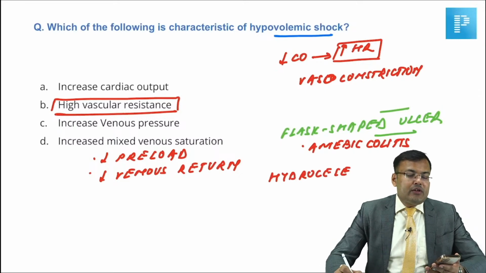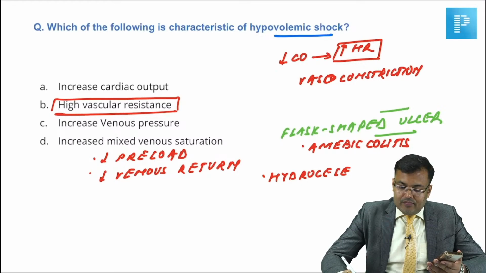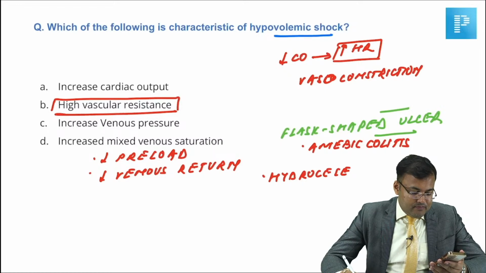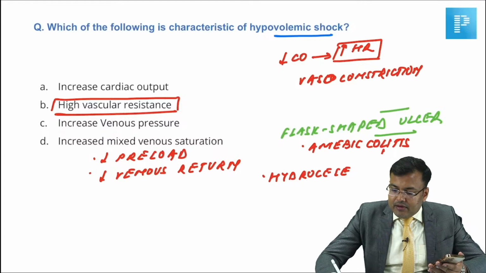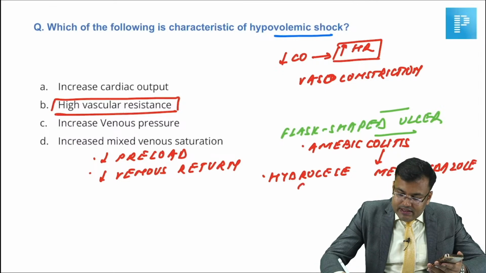Any question related to bladder stone, bladder rupture, urethral injury, carcinoma penis, varicocele. Treatment of flask shaped ulcer. Obviously, guys, we give metronidazole. Hydrocele CT was there.